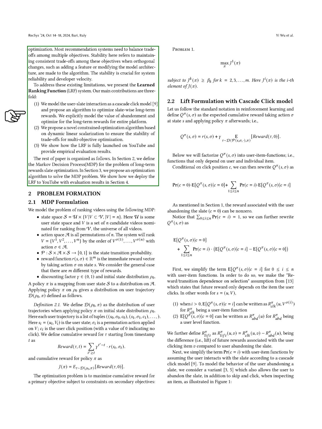The training data consists of user trajectories, which we store in a dataset. Each trajectory includes sequences of user interactions. We perform gradient updates for our model parameters using specific loss functions in a particular order, starting with the abandonment reward network, followed by the lift reward network, and then the click network.